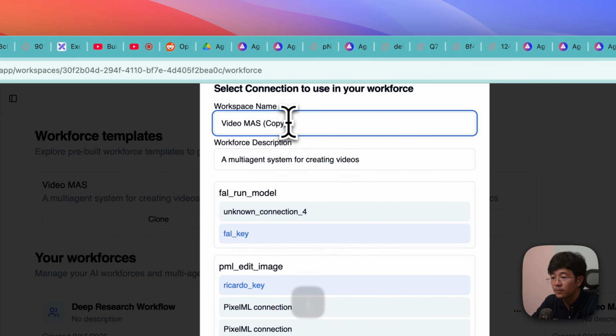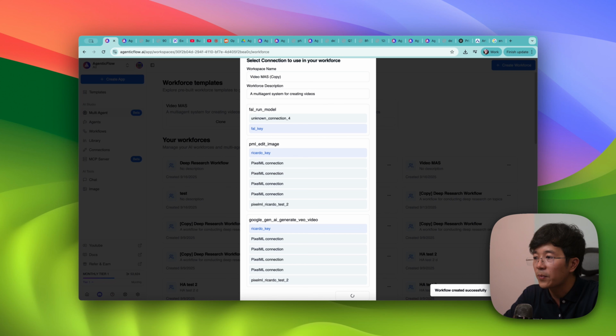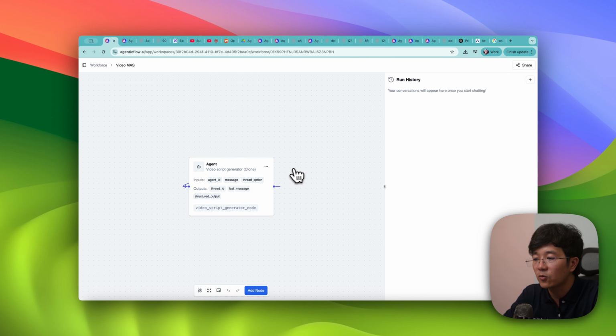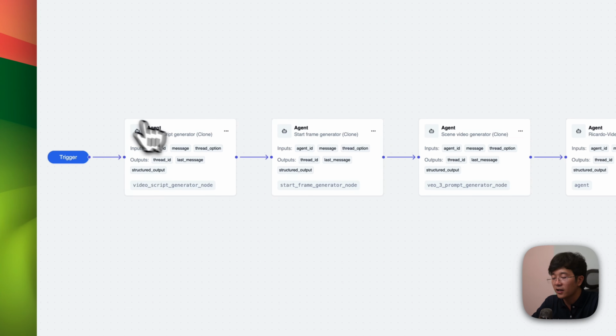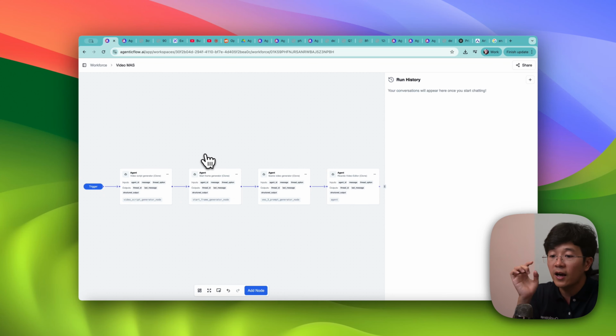So let's say copy, and then you just copy this one. What it does is basically clone everything that we already created. You just click on this auto layout, and it will clone everything that you just saw, and that's how you can start. And let me explain to you how everything works together.